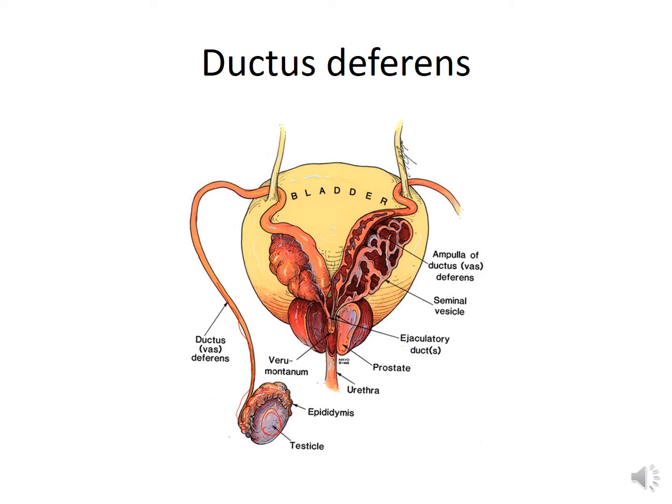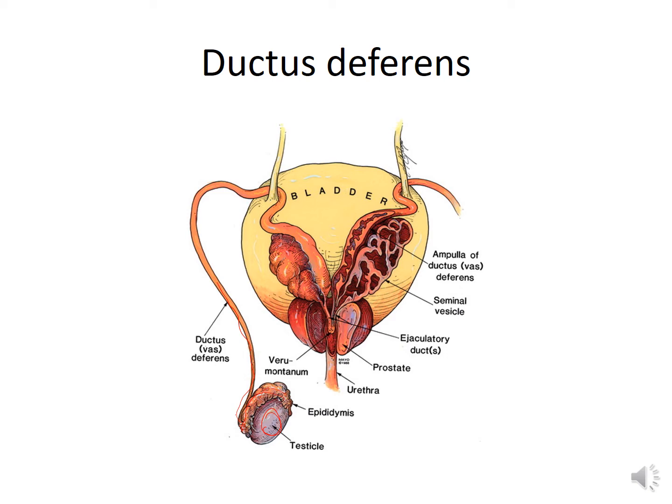As the vas deferens ascends in the scrotum, it is accompanied by blood vessels, nerves and lymphatics of the testes, as well as a thin circular band of skeletal muscle called the cremaster muscle. Collectively, the vas deferens and its accompanying structures constitute the spermatic cord. I will show you in the next slide. In the pelvic cavity, different components of the spermatic cord pursue separate courses.